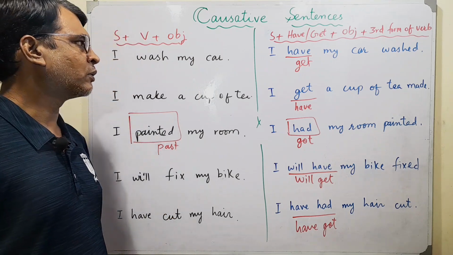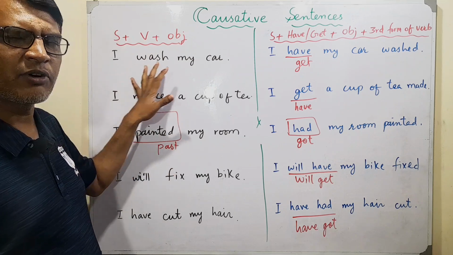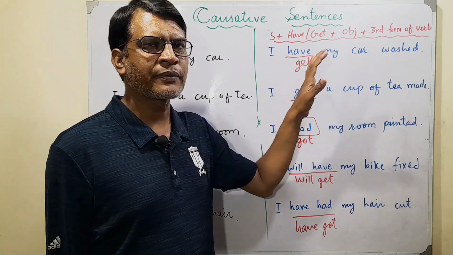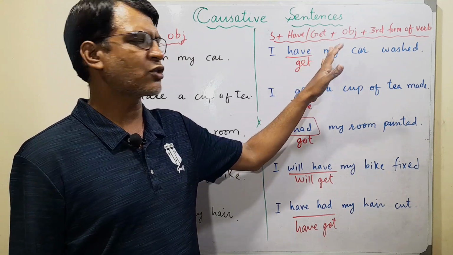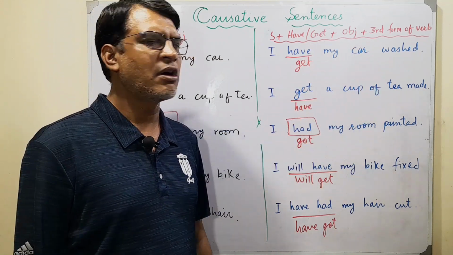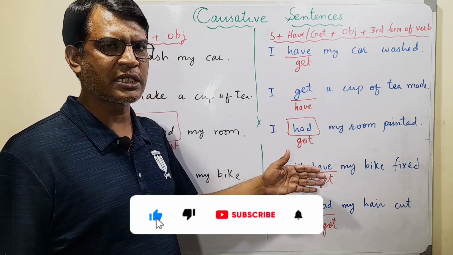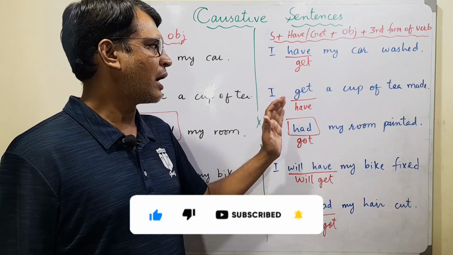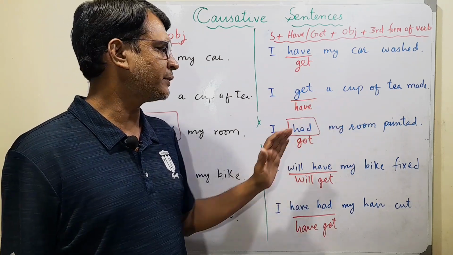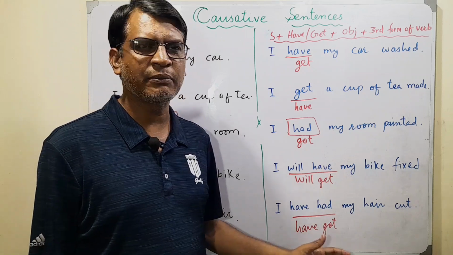Okay. So the basic thing is, in a normal sentence, we have subject, verb, object, but in a causative sentence, we have subject plus have or get plus object plus third form of verb that you have to remember. And that's how your sentences will be made. I have my hair washed. I have my car washed. I get a cup of tea made. I had my room painted. I will have my bike fixed. I have had my hair cut.